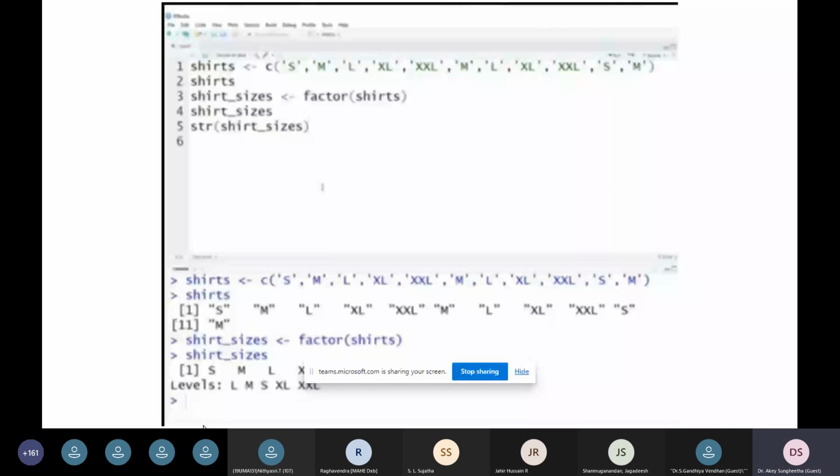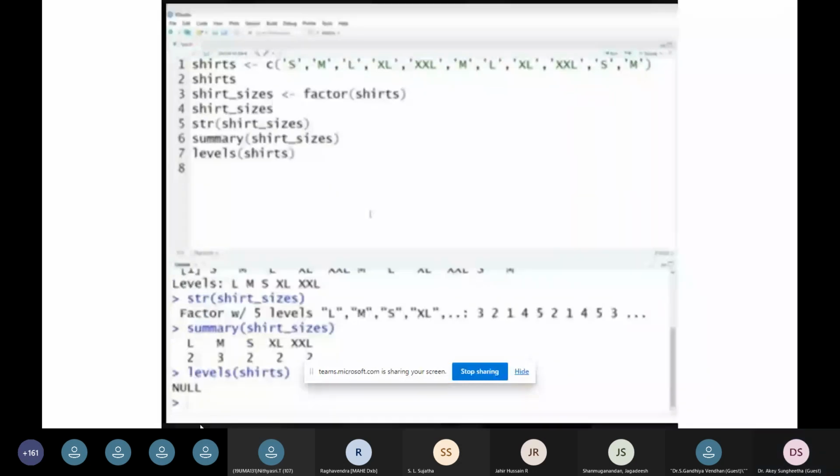If you want to display the levels, this is the procedure to display the levels of the shirt sizes. So you can just try this code, and again you can see, if you want to see the summary of the shirt sizes, this argument can be given, like summary of the shirt sizes can be given as the argument for displaying the summary of the shirt sizes. And there is a different level of shirts. So if you want to display the level of shirts here, it is displaying as null. So how to give it correctly, you can see the levels of shirt sizes as null.